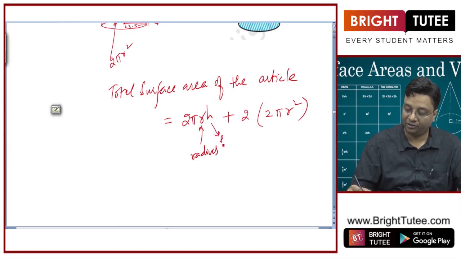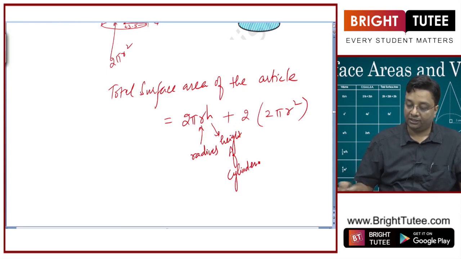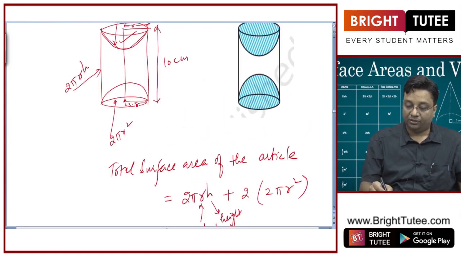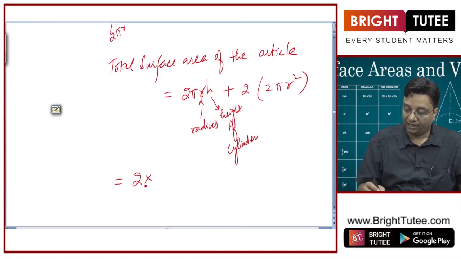H is the height of the cylinder, right? So this is what we need to calculate. R we already know is 3.5. So let's put the value of R in it.